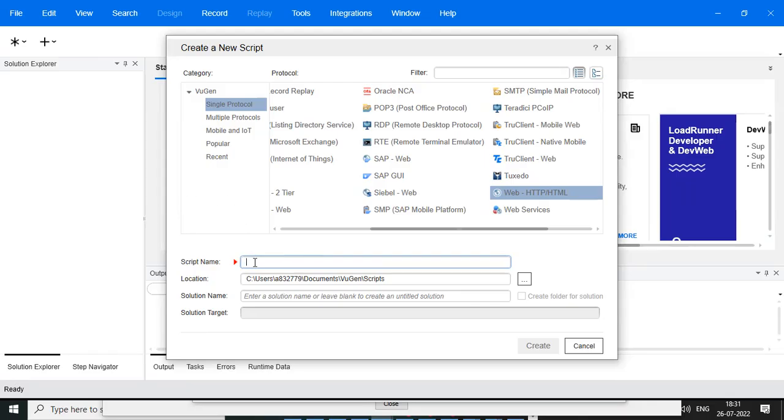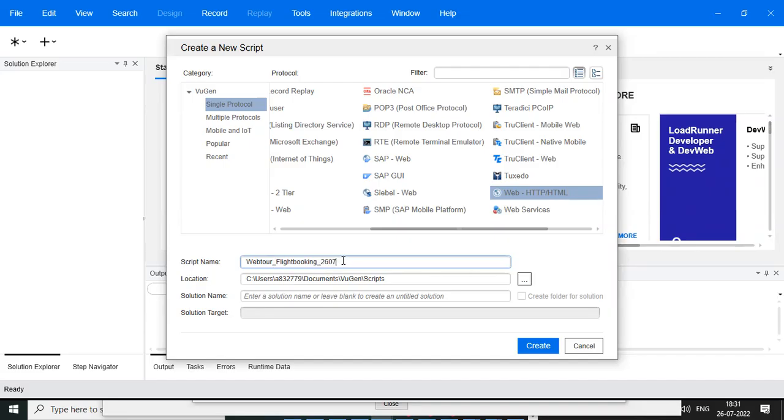What is that application name? Web Tours is our application name. In that Web Tours, what are we doing? Flight booking. So you need to give the date.